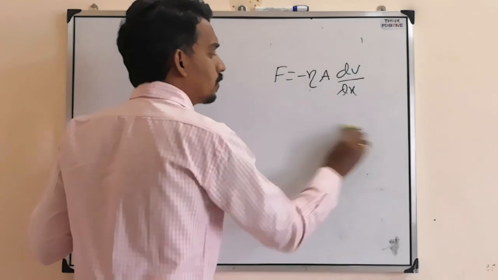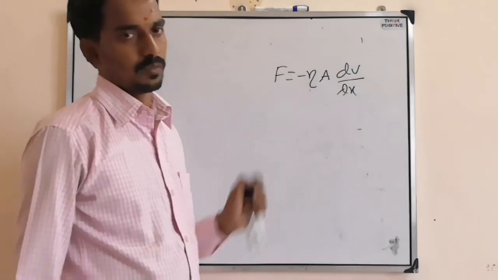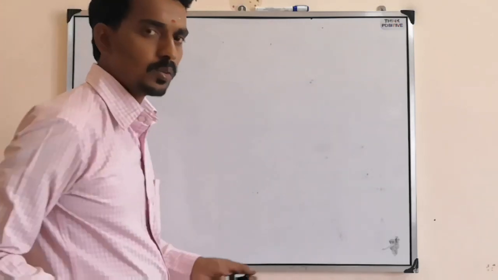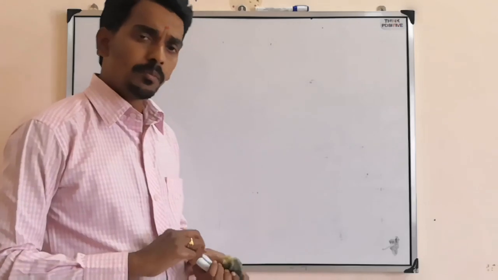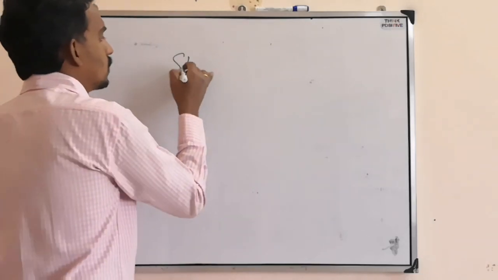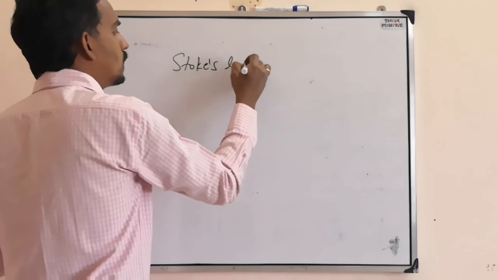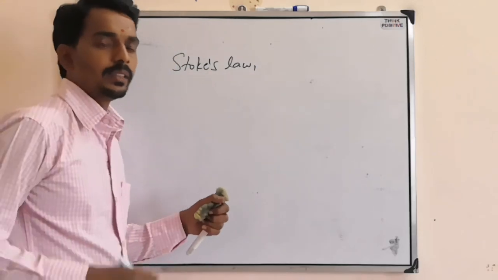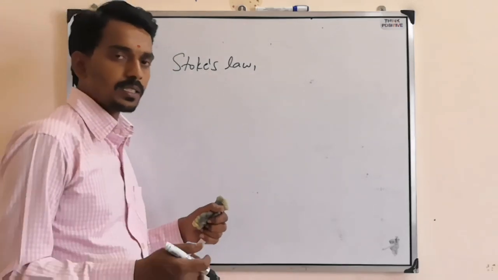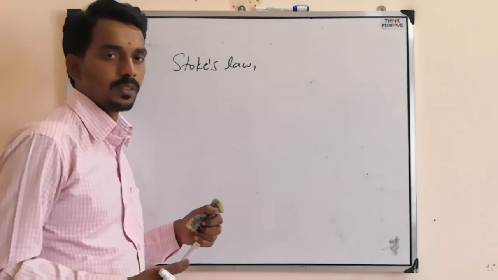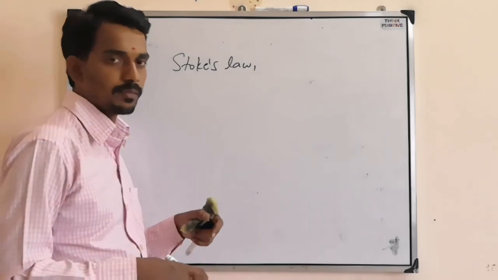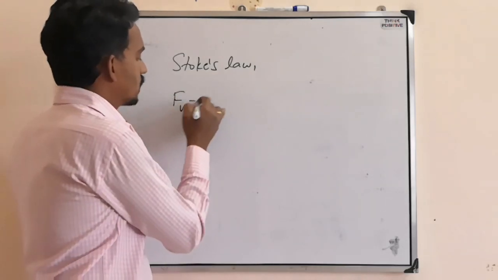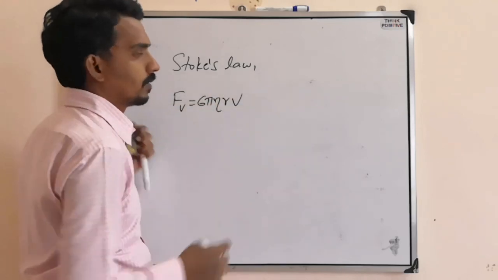So the very first kind of question they will ask is based on this equation: what is the viscous force between the two liquid layers? And the next important thing is based on Stokes law. What is Stokes law? If a solid body enters into liquid, then depending upon its velocity, it experiences an opposition force as it disturbs the layers of the liquid. That force only we call viscous force, and that force is given by 6 pi eta RV.